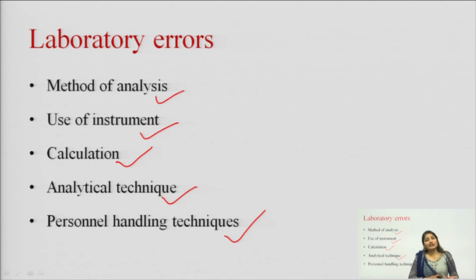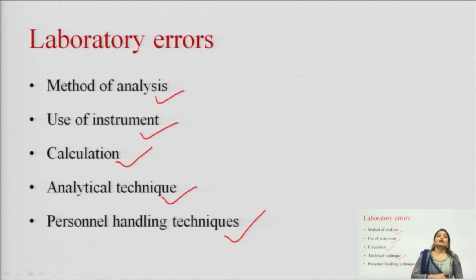Analytical technique: if we choose the wrong analytical technique, or are unable to perform the analytical testing properly, then there can be a laboratory error. And last is personal handling technique. If the personnel working in the laboratory are inefficient or lack the training to perform that analytical testing or procedure, then there can be an error.